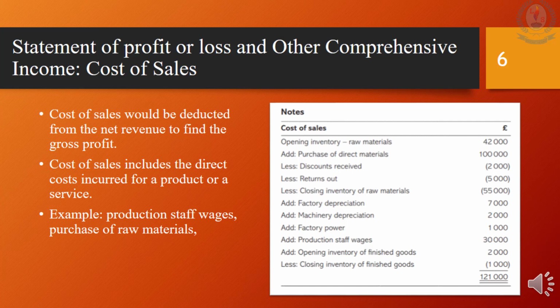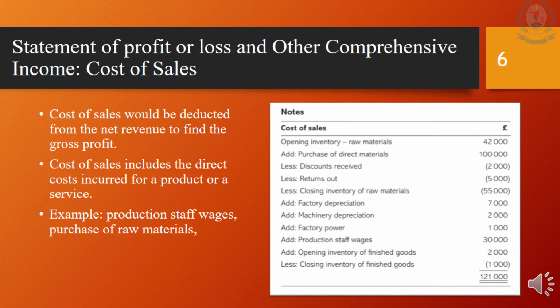This can be direct cost other than direct material costs. Depreciation on non-current assets related to factory usage would be added to the cost of sales. Maintenance costs are the costs which are directly linked with the product, so add it to the cost of sales. Did you identify that the cost of sales content is similar to that of a manufacturer?